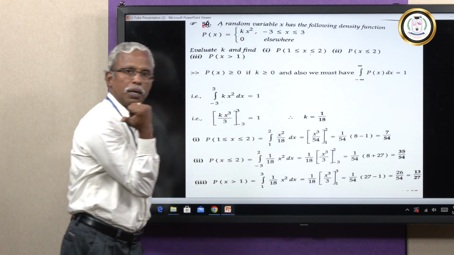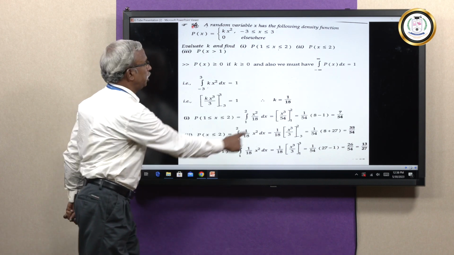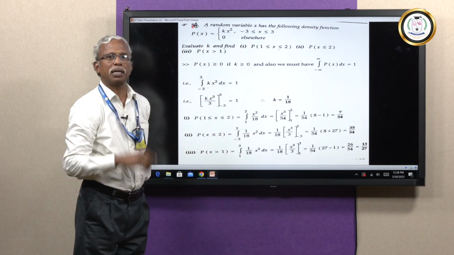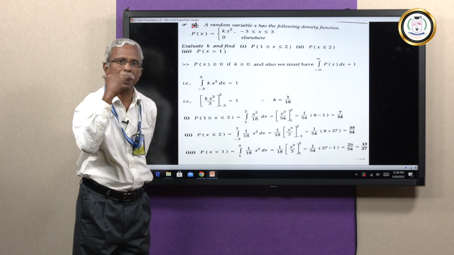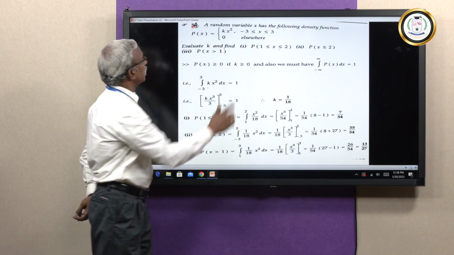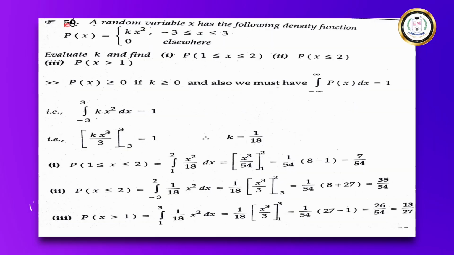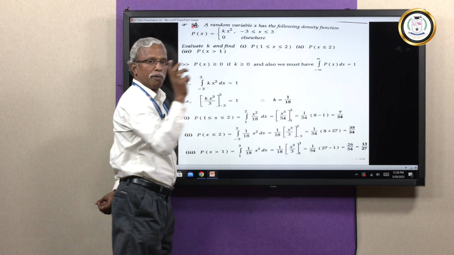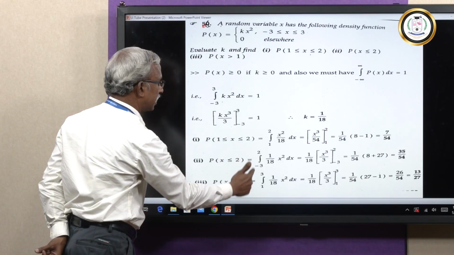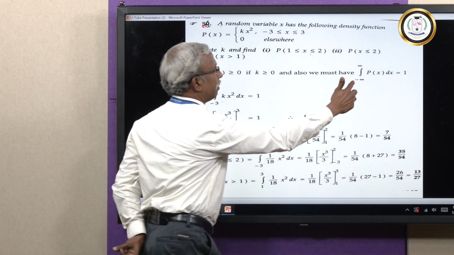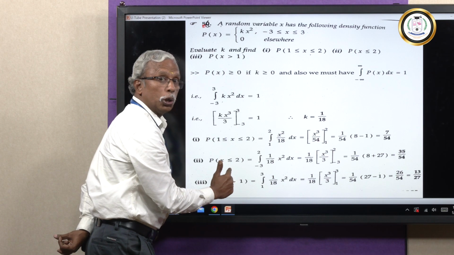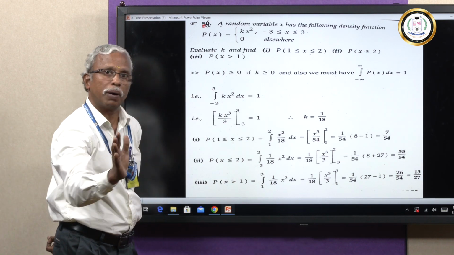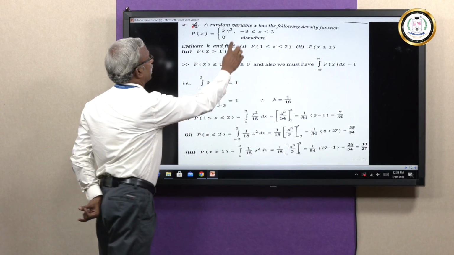I hope this is very clear. I repeat again, they are asking you to calculate the probability that the random variable x is lesser than or equal to 2. Understand that 2 lies between minus 3 and plus 3. So, you are going to restrict your answer to minus 3 to plus 2, because the interval is from minus infinity to plus infinity, but here the restriction is less than or equal to 2, starting from minus 3.